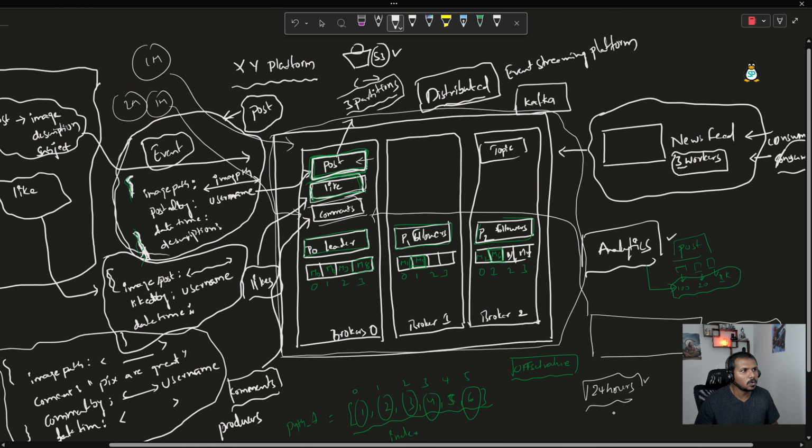Let's say for the posts, if my news feed is going to read everything in real time, then we can define 24 hours as my retention policy. And for the likes and comments, if my analytics process and notification process are running very, very slow, which is not the ideal case, but for the example scenario, let's understand that they are going to run very slow. Here we can define 48 hours as the retention policy. So for every topic, we can define the retention policy. If I define 48 hours, whatever likes events came to the likes topic are going to be deleted by the Kafka platform automatically. So that's what it is.